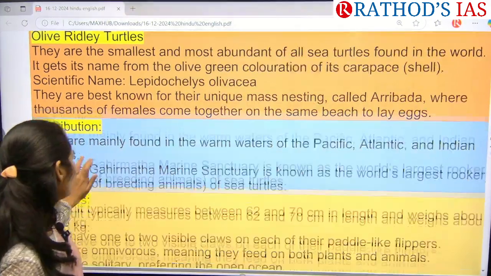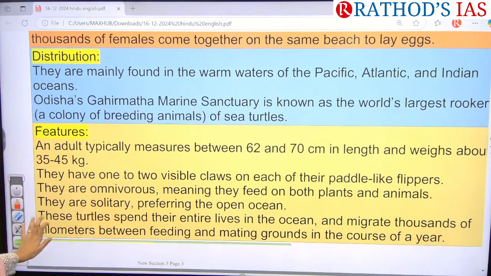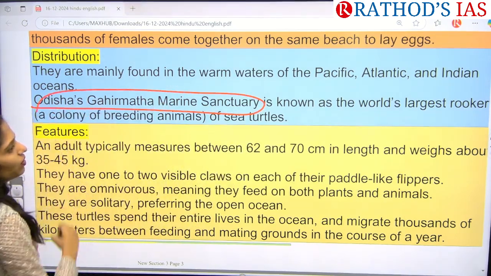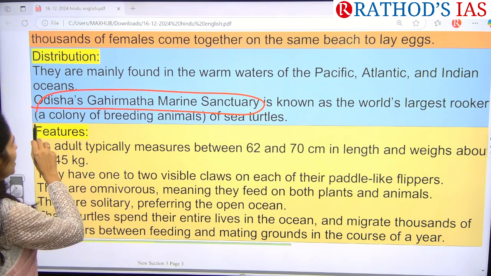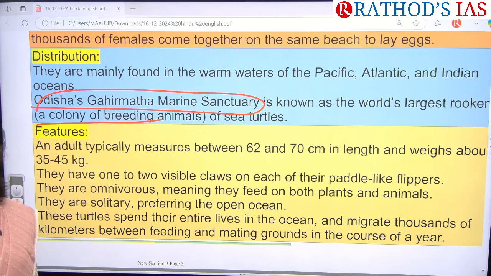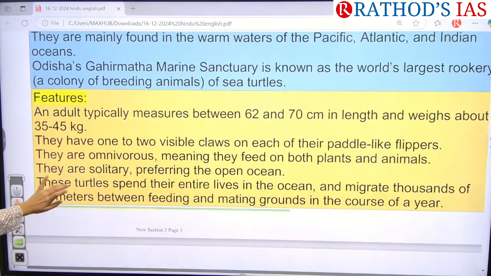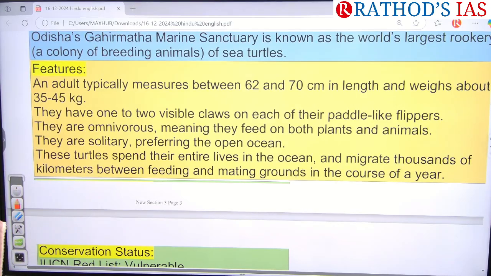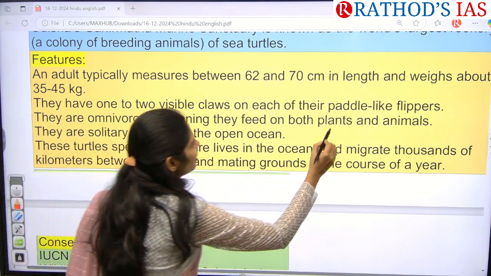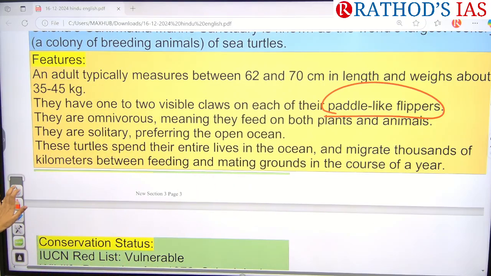Next, they are mainly found in the warm waters of the Pacific, Atlantic and Indian Ocean. Especially Odisha's Gahirmatha Marine Sanctuary is one of the world's largest rookeries, that is, a colony of breeding animals of sea turtles. You have to remember this Gahirmatha Marine Sanctuary. And what are the features? Normally it is 60 to 70 centimeters in length and the weight is 35 to 40 kgs. It has paddle-like flippers instead of legs, which are present in the tortoise. Okay, that is the thing.